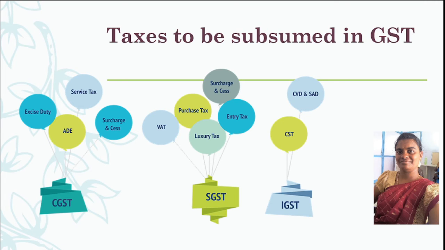Some of these taxes are subsumed within the respective category in GST, that is, excise duty, additional duty on excise, service tax, surcharge and cess under CGST. VAT, purchase tax, luxury tax, surcharge and cess, and entry tax under SGST. Central sales tax, countervailing duty and special additional duties are under IGST.